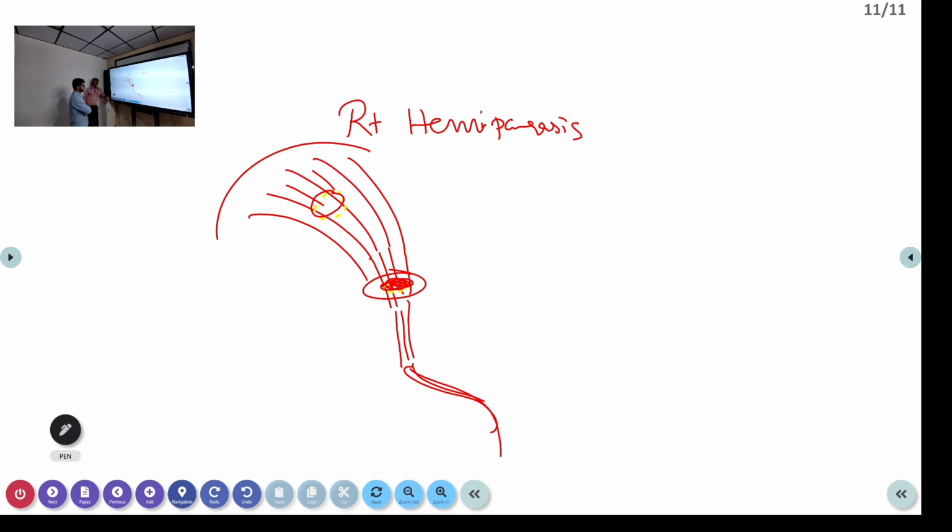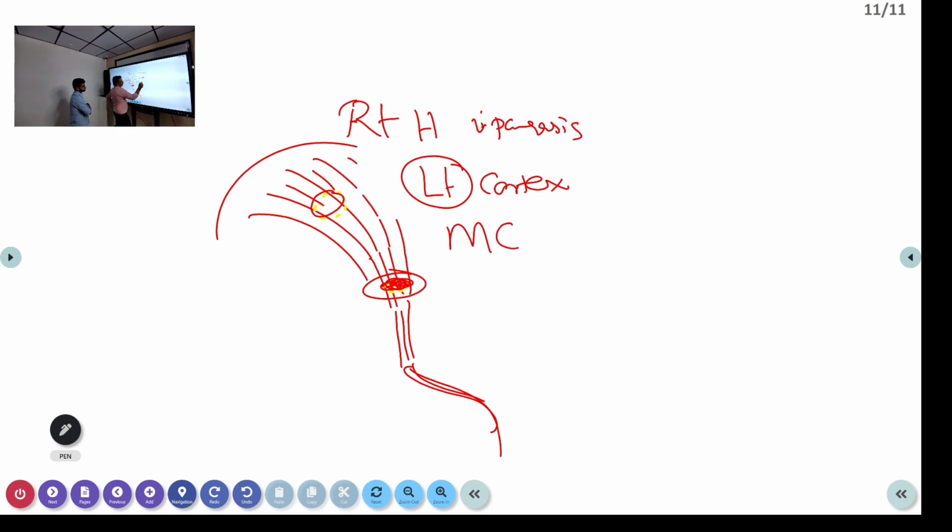The facial nerve is also involved, a UMN type of facial palsy. Sorry, right hemiparesis means where is the lesion? It's on the left side. Right hemiparesis means left cortical area. So which artery is involved here? Most probably the middle cerebral artery, MCA. So it is an MCA territory lesion.